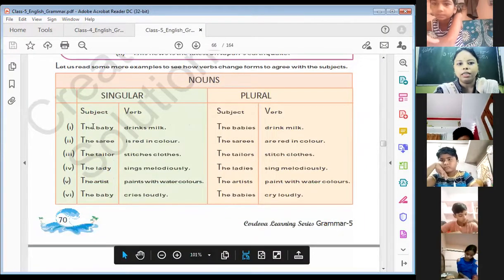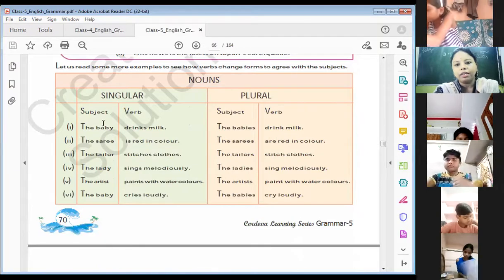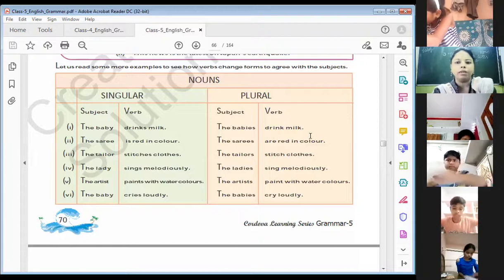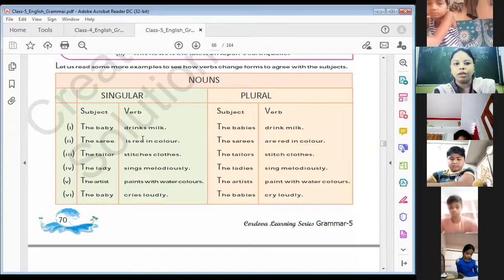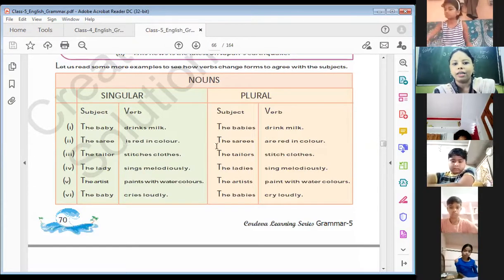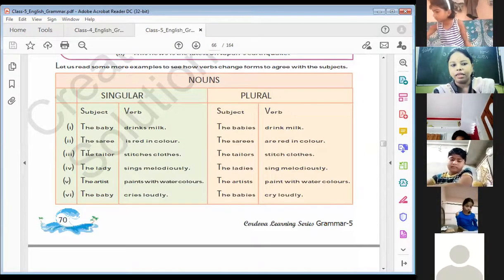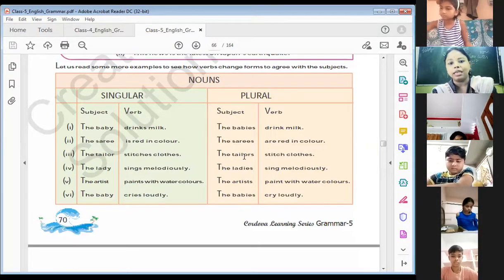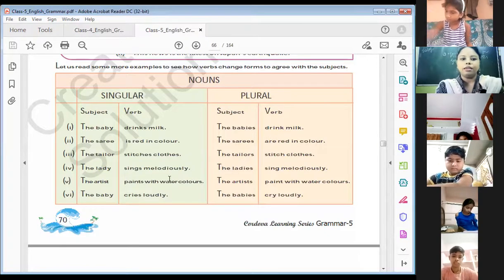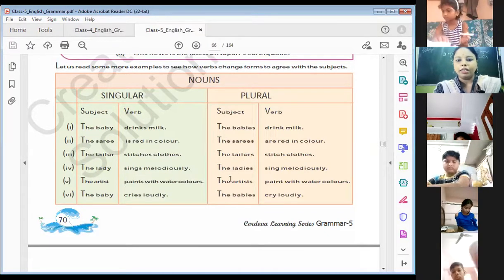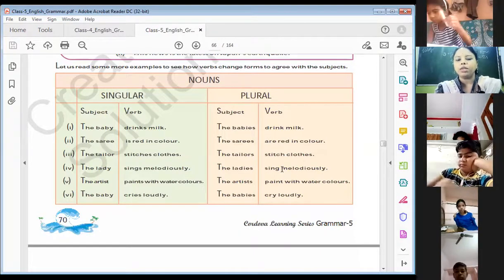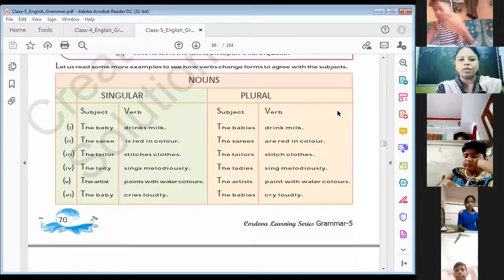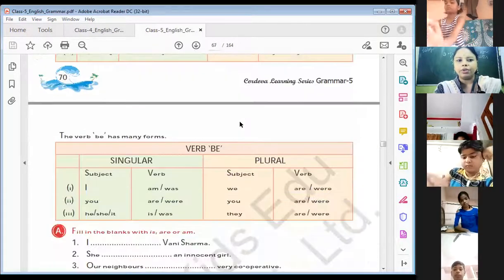Singular and plural. You can see the baby drinks milk. If babies is written here, then we have to write drink milk. The babies drink milk. We don't have to use S with the verb drink if the subject is plural. The sari is red in color. The saris are red in color. The tailor stitches cloth. The tailors stitch cloth. Understand? The ladies sing melodiously. We don't have to use S if the subject is in plural form. I hope you understood that. Rest of the questions, examples you can read.